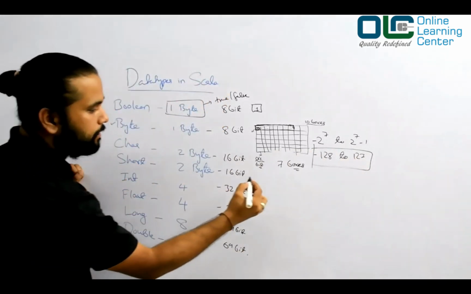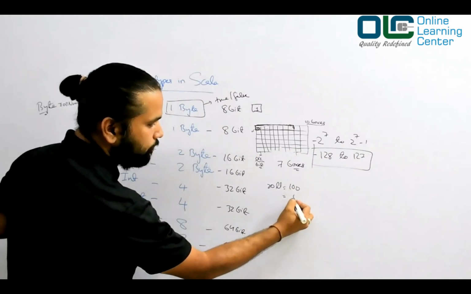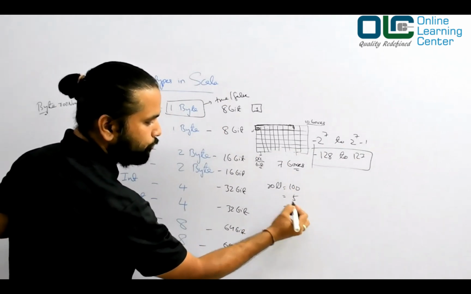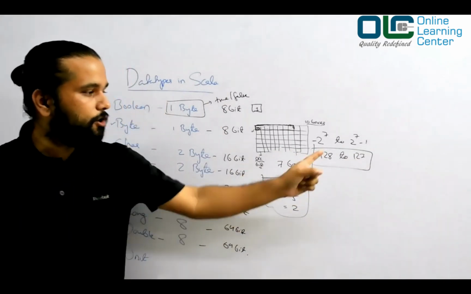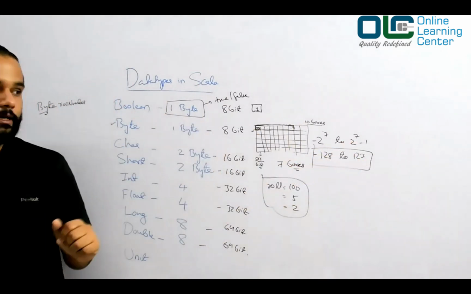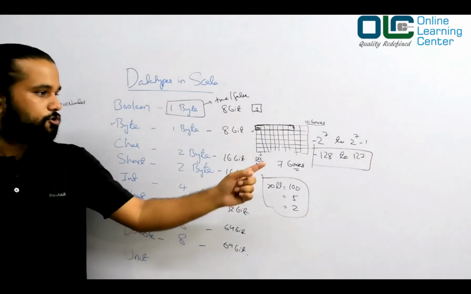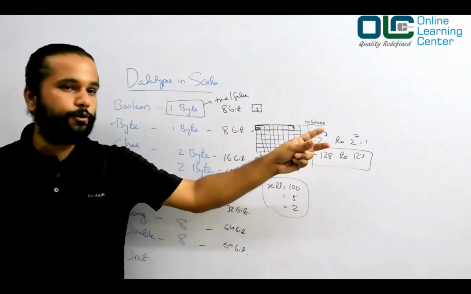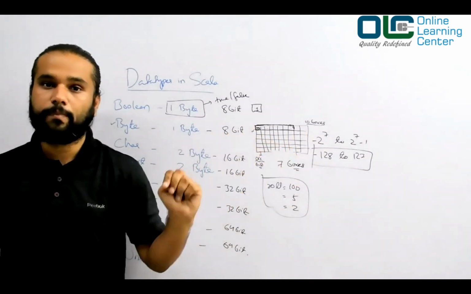You can always say roll is equal to 100. You can always say roll equal to 5. You can always say roll equal to 2, and so on, right? And that is how basically your byte would work. So minus 128 to 127 is the size, and hence it can store the data in that way. You have to understand how the sizes are calculated. The sizes are calculated because of this formula altogether.